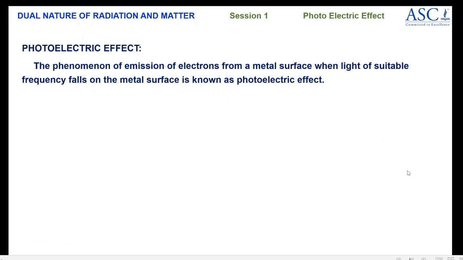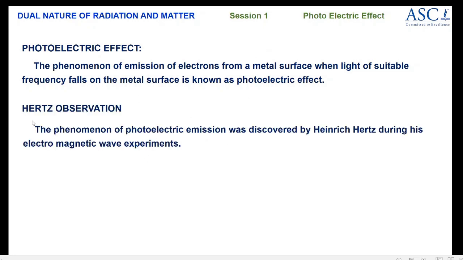Now the third topic of today's session is photoelectric effect. This definition is again important. Photoelectric effect is a phenomenon of emission of electrons from a metal surface when light of suitable frequency falls on the metal surface. This effect was first discovered by Heinrich Hertz when he was performing experiments using electromagnetic waves. This is again a 1 mark question. The phenomenon of photoelectric emission was discovered by Heinrich Hertz during his electromagnetic wave experiments.